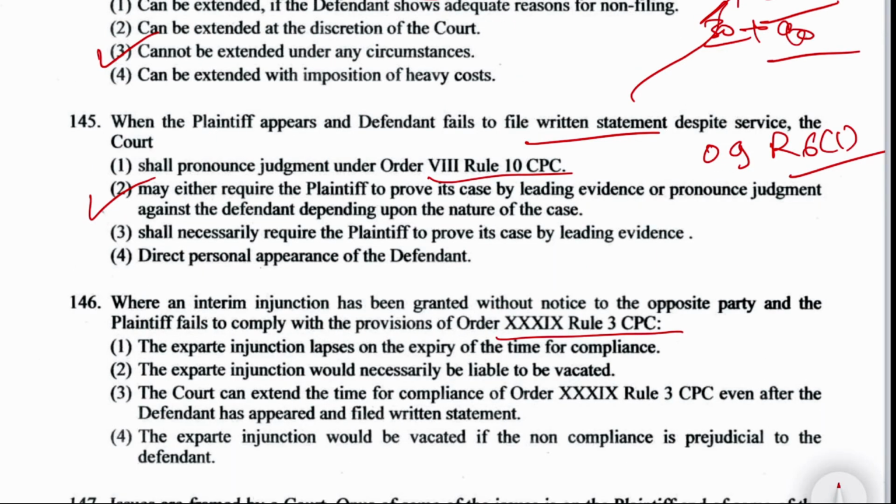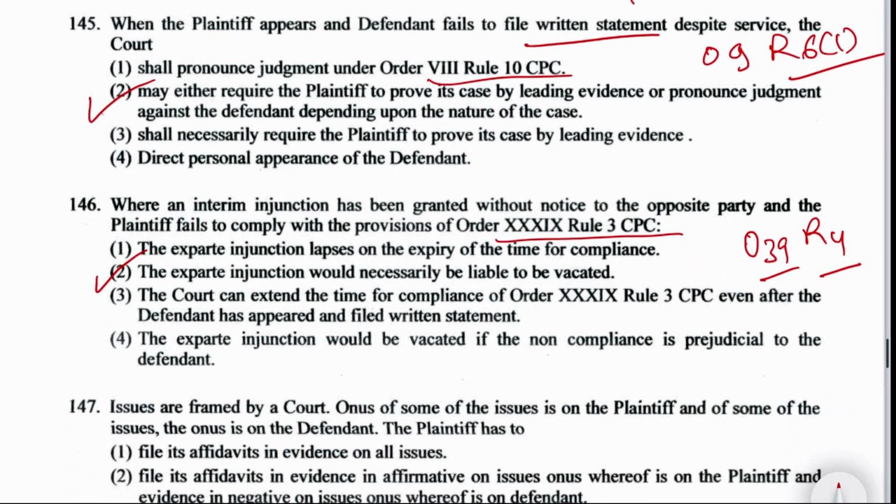Then this is mentioned under Order 39. First of all, what is Order 39? It talks about temporary injunctions and interlocutory orders. And Order 39 Rule 4 says that if the injunction was granted without giving notice to the opposite party, the court shall vacate the injunction unless for the reasons to be recorded it considers that it is not necessary so to do in the interests of justice. So the right answer is option number 2. The ex parte injunction would necessarily be liable to be vacated.